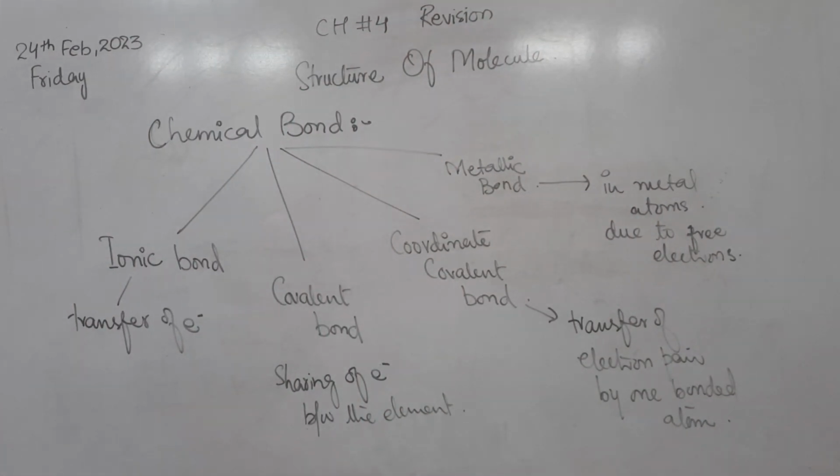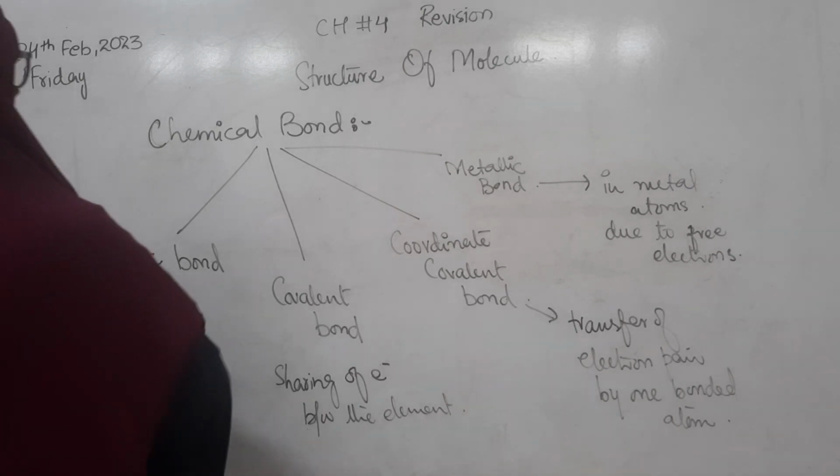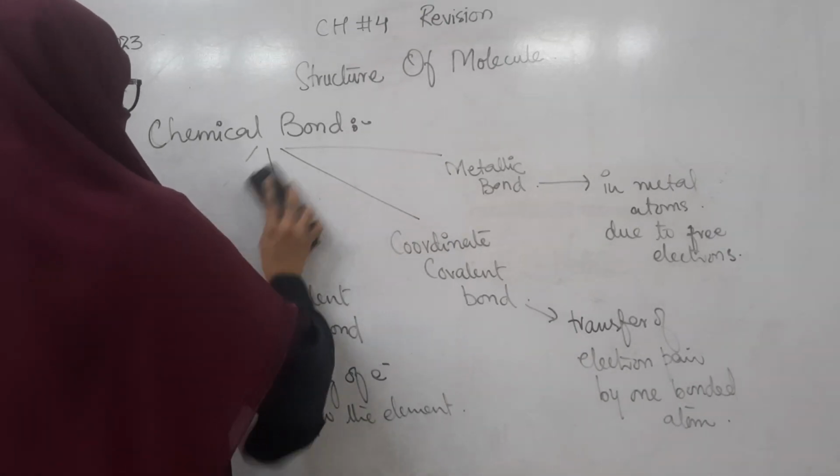Now we will do examples of each type of chemical bond one by one, and see what the different examples of chemical bonds are. First of all, we will do the ionic bond.